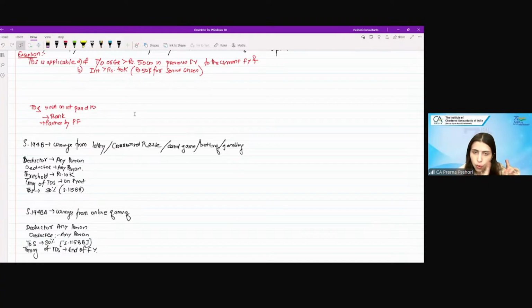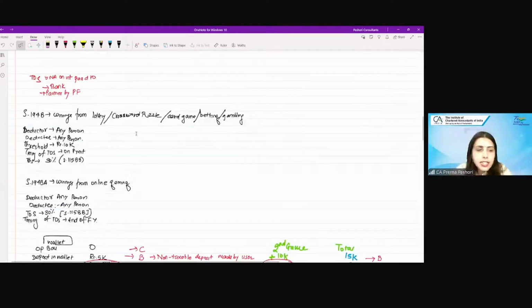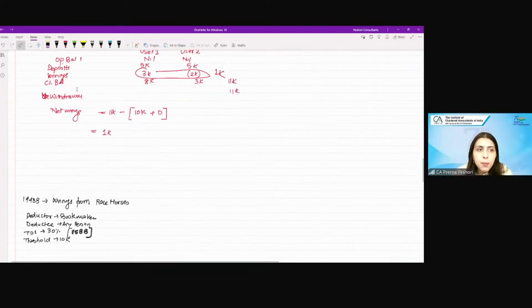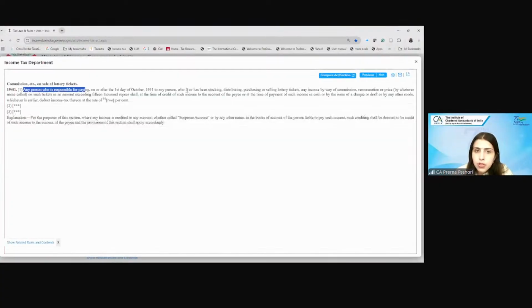Are you getting the difference? That was if I win a lottery or a crossword puzzle or card game or any sort of betting, gambling like that. This is commission on sale of lottery tickets. Are we clear? So that is under 194G. Now what they are trying to say is any person who is responsible for paying to any person who is or has been stocking, distributing, purchasing or selling lottery tickets, any income by way of commission, remuneration or prize on such tickets in an amount exceeding rupees 15,000.